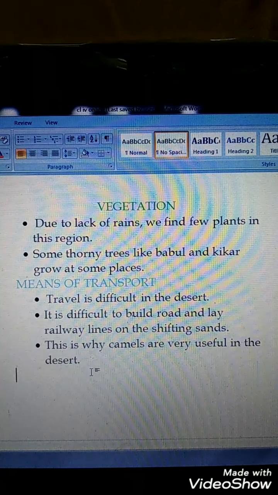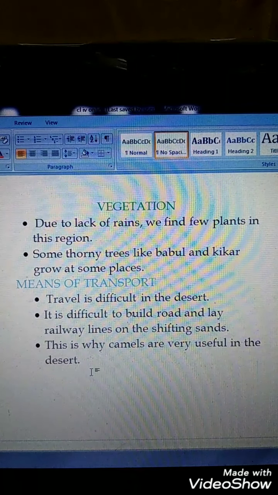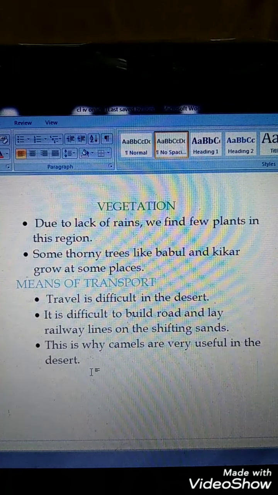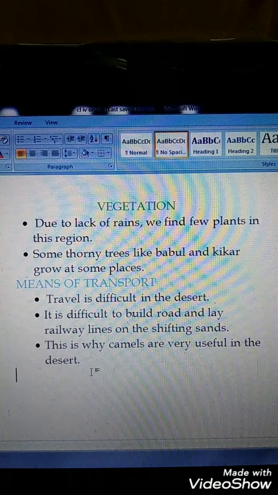In our last class we discussed the location of the Great Indian Desert. Here, due to lack of rain, we find few plants in this region. Especially at some places plum, cactus and thorny kikar are found there. These plants need very little water. That's the reason why this type of plants can grow in the desert regions too, isn't it?